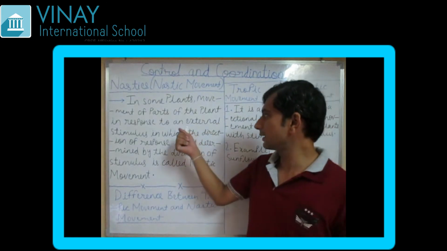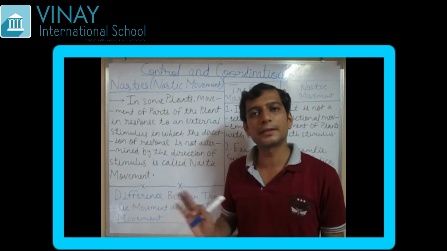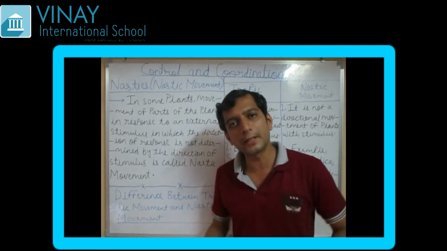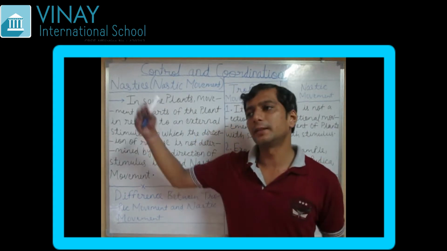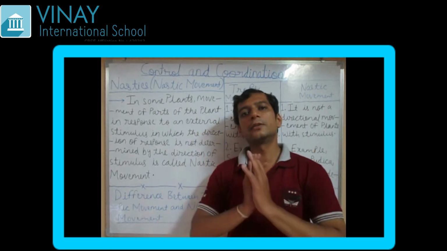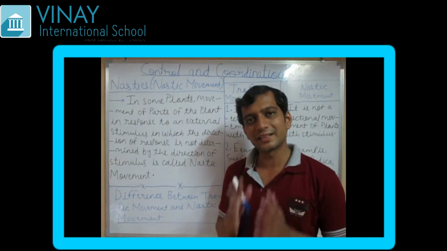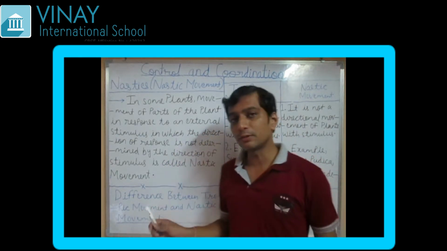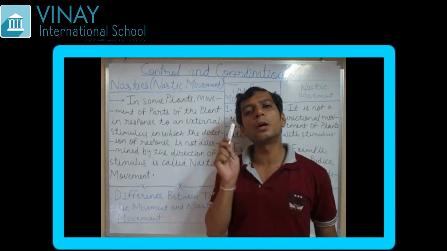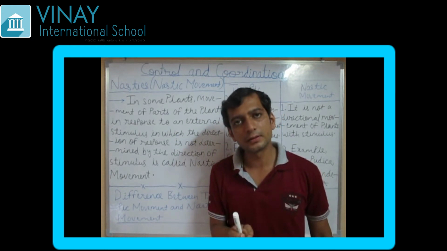But here they are not dependent on the direction of stimulus. They have nothing to do with the direction of stimulus. If sunlight comes from this direction or from that direction, they don't have to do anything with it. Just remember this thing. Stimulus is not going to affect the direction of the response.